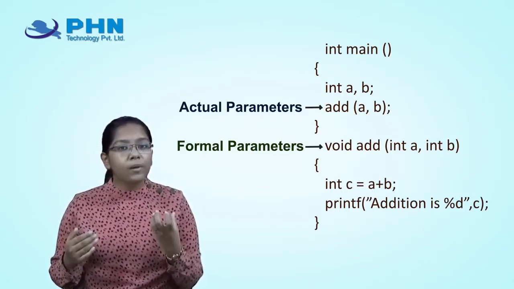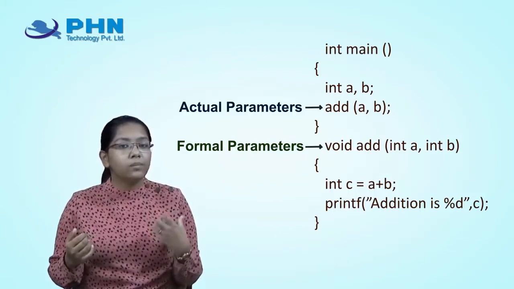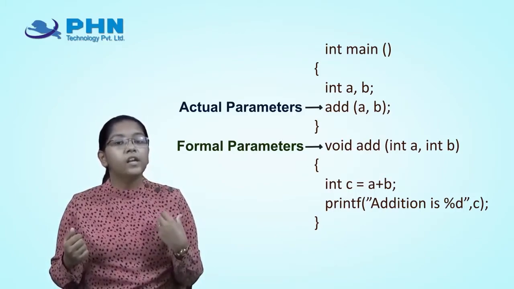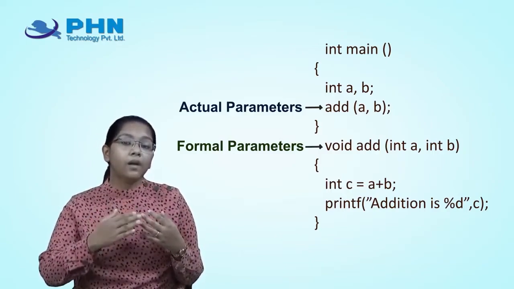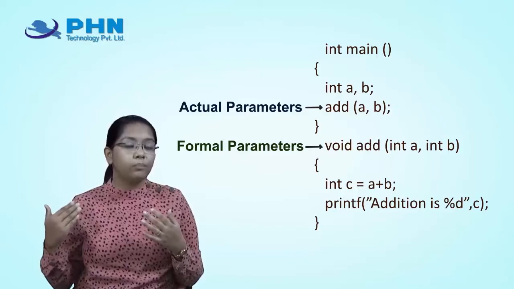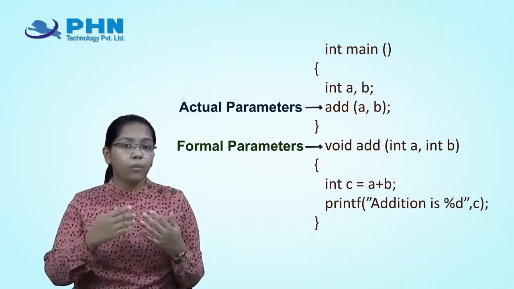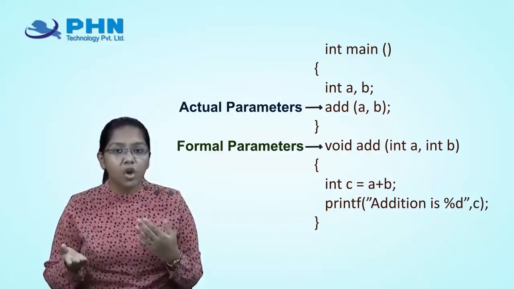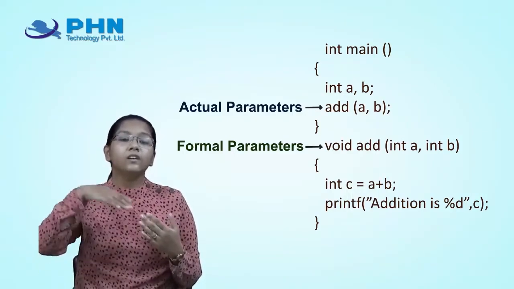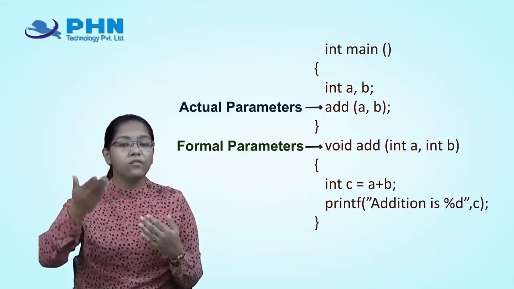So this formal parameter has received the values and it will perform a certain operation. But the moment the scope is ended, the variable will get destroyed, and again the add function will get called.